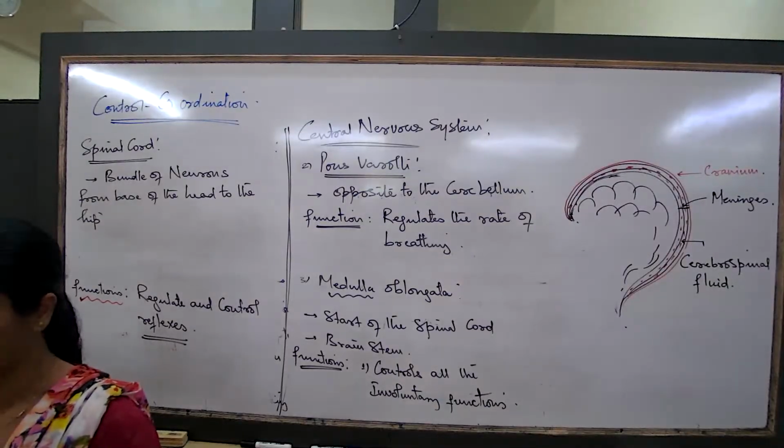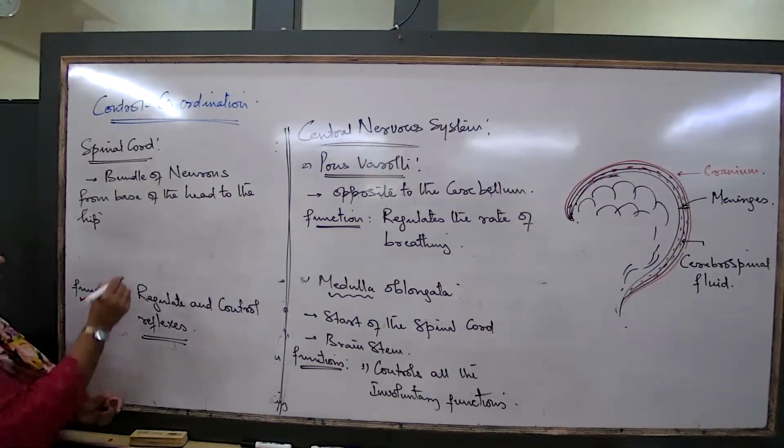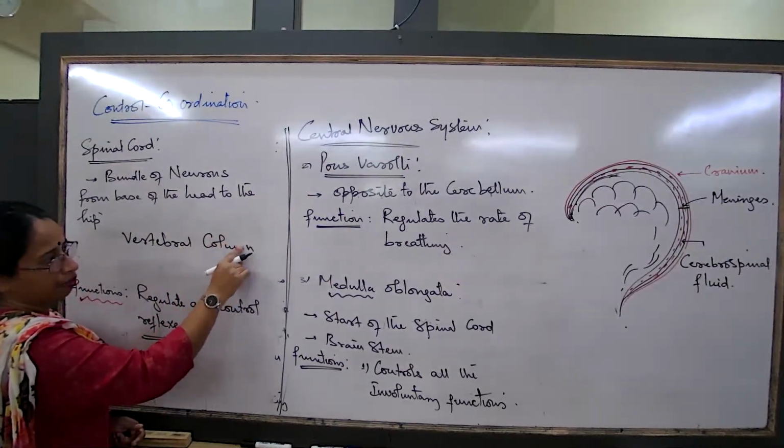Other side, for spinal cord: rod-like arrangement of neurons, protected by the vertebral column.